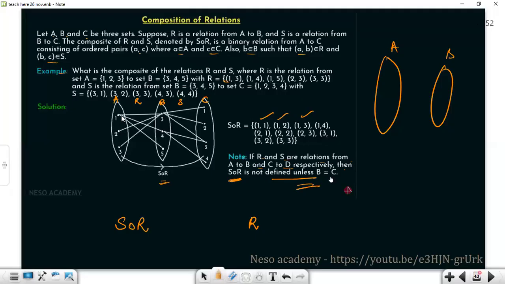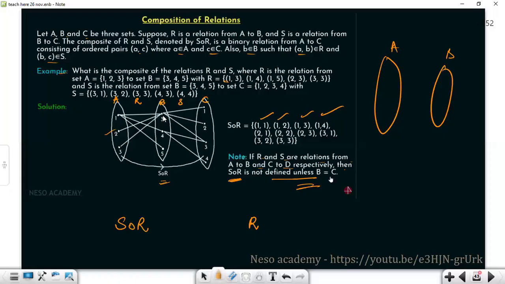Now discuss from 1 to 4 and 4 to 3. So (1, 3), yes, it is already there, so we will not write it twice. 1 to 4 and 4 to 4, so (1, 4), yes, write it. Then 1 to 4 and there's no other path to go ahead. Okay, the story of 1 and 4 ends here. Then 1 to 5, and 5 is not going anywhere, so the story ends here.